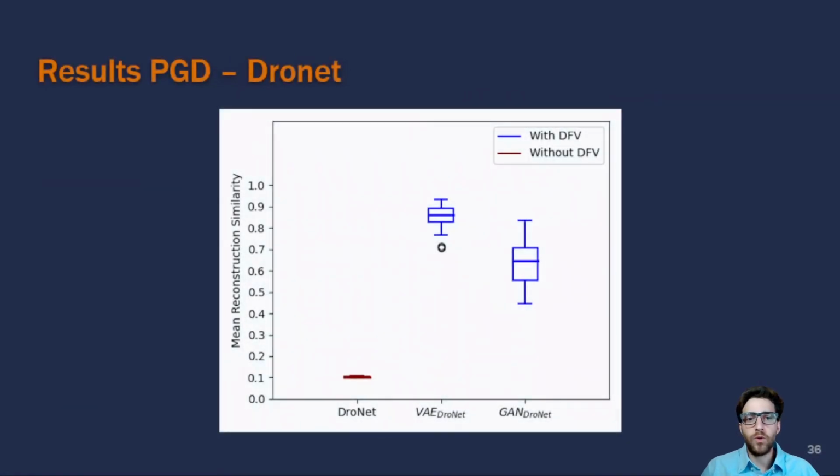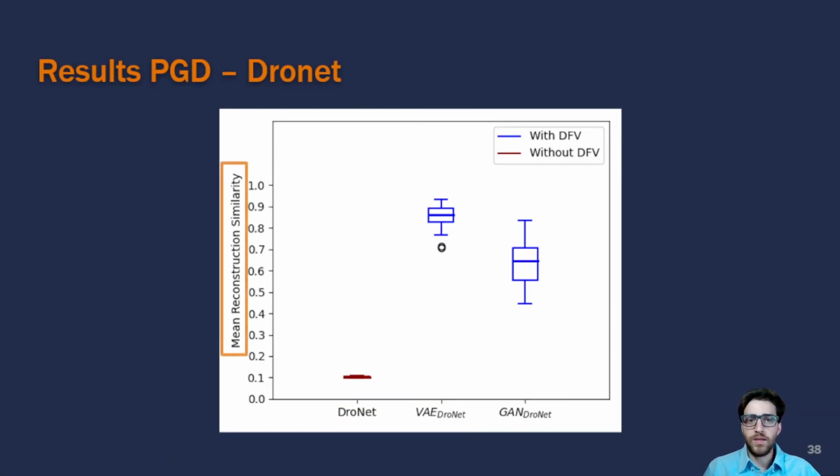Now let me show you what we got for the other study, where we assessed the scalability of our approach by using the DrawNet dataset. For this experiment, it's worth remembering that we only use one falsifier, the projected gradient descent. Let me quickly walk you through the plot. On the x-axis, we have 3 different models. The first one is the regular DrawNet model without DFB. The second model, BAE DrawNet, is a DrawNet model with DFB using a BAE in front of it. And the third one, GAN DrawNet, is the DrawNet model with DFB but using a GAN in front of it.